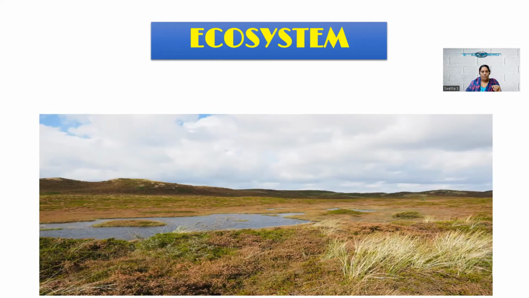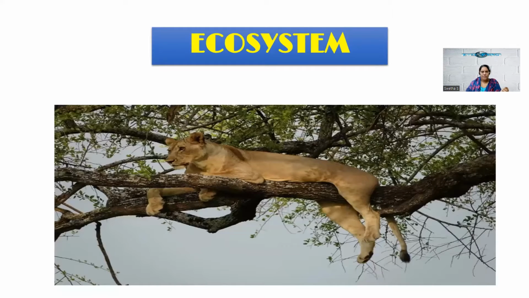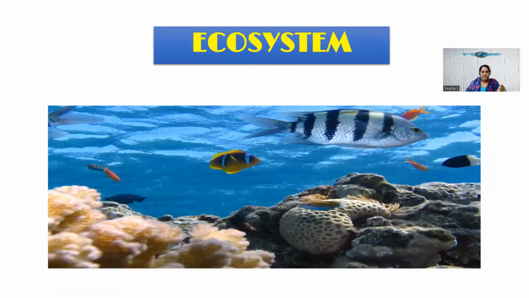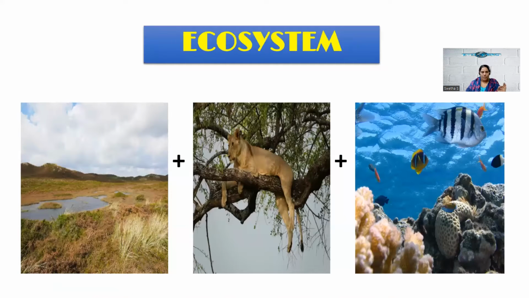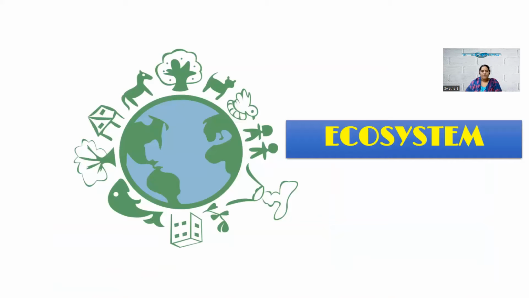As you can see in the picture, living things examples include plants, animals, aquatic life, human beings, etc. So, in brief, the ecosystem is a combination of both non-living and living things in a geographical area. In this slide, as you can see, the ecosystem is the combination of trees, animals, plants, human beings, aquatic life, buildings, volcanoes, mountains, etc., which form the part of the ecosystem.